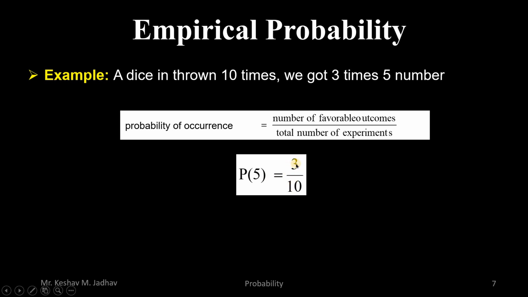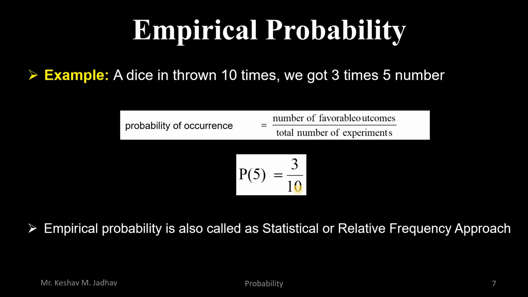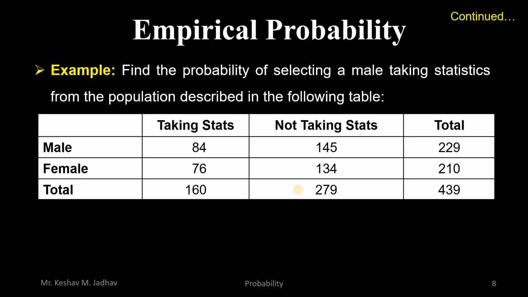Here 3 means, based on experimental data, if we perform 10 experiments, we will get the number 5 three times. So the probability of getting the number 5 is 3 by 10. This is called empirical probability. Empirical probability is also called the statistical or relative frequency approach. Let us consider another example to understand empirical probability.